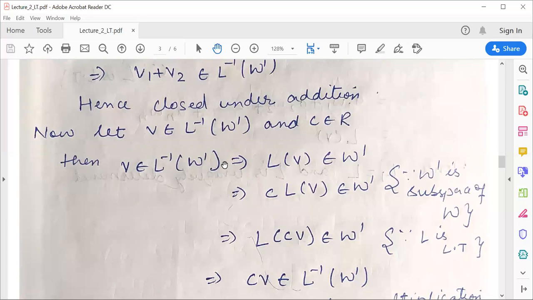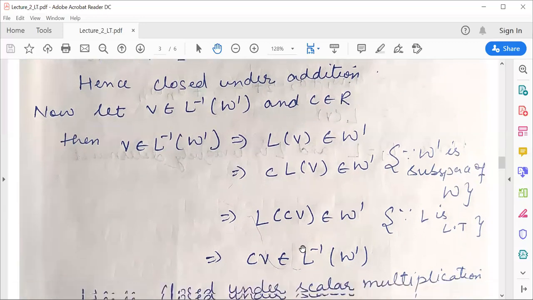Now the second property, scalar multiplication. Consider one element V of L inverse of W' and let C be any scalar. Then if V belongs to this, that means by definition of this L inverse set, L of V belongs to W'. Since W' is a subspace of W, I can multiply any scalar with this element. Then this can be written as L of CV because L is a linear transformation.